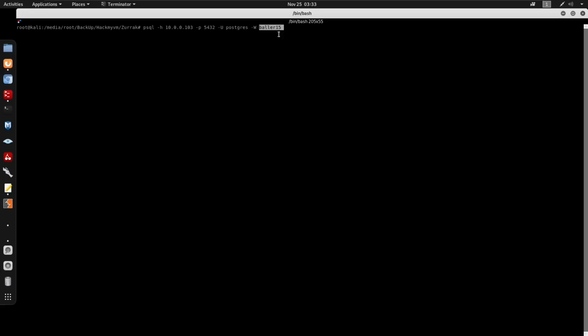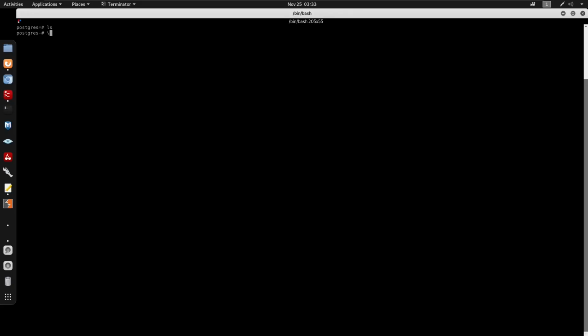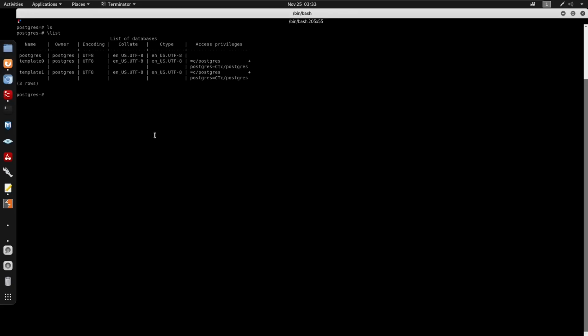Let's copy this password. Does it work? It's asking us for the password, so I'm gonna take out this -W under there. And I believe this is not the same, I gotta look at documentation. We can do \list. And here we do have everything.